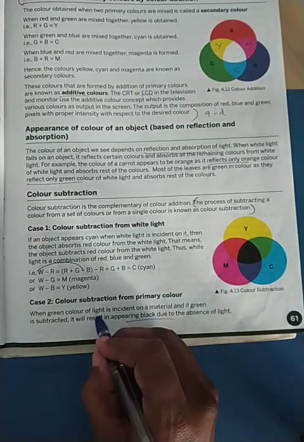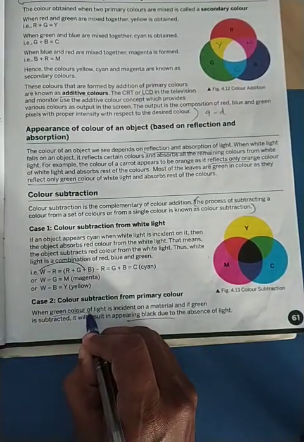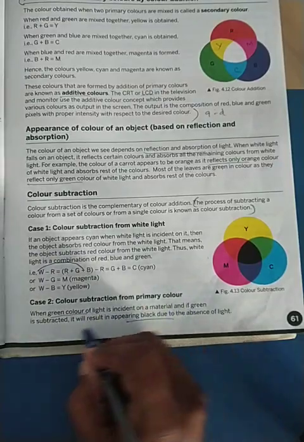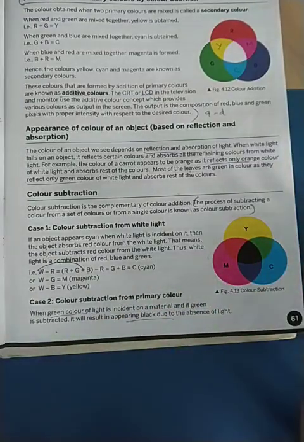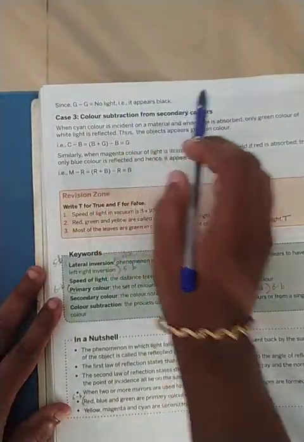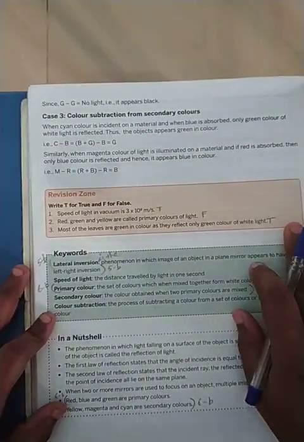That is, the color of the light is green and it is falling on the green object itself. That means it will be dark. That is why it is called black in color. So it appears black, so that is no light. Now what is color subtraction?